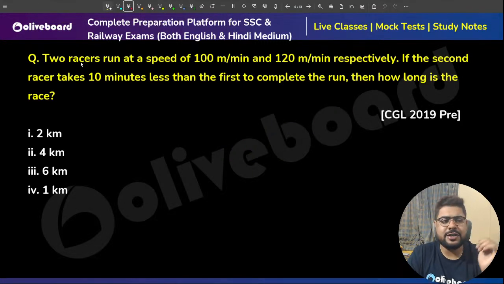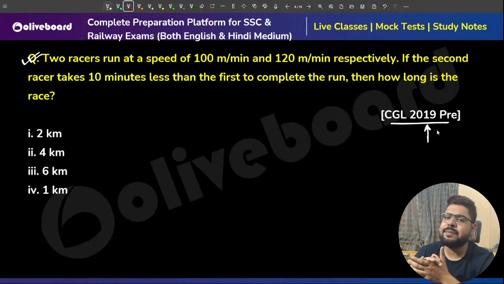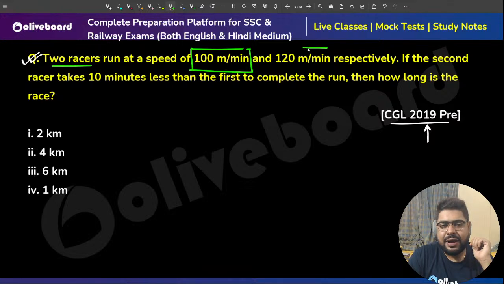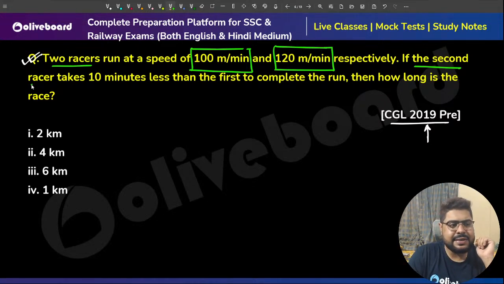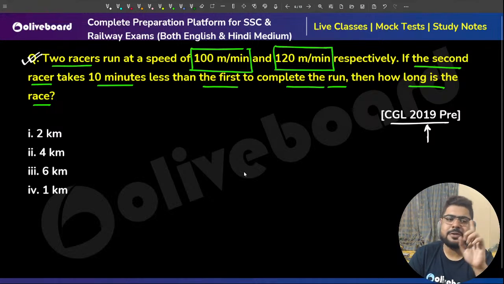Right? Chalo. First question. We'll learn it while solving questions only. Asked in CGL 2019 pre. This is a very basic question. They're saying two racers run at speeds of 100 meters a minute and 120 meters a minute. If the second racer takes 10 minutes less than the first to complete the run, then how long is the race?